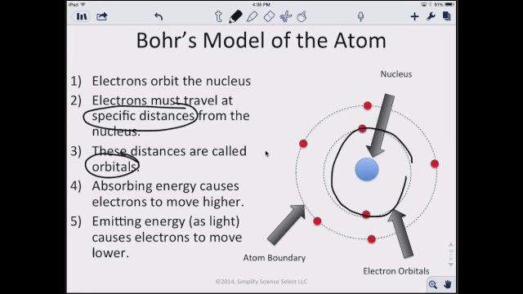And then absorbing energy causes electrons to move higher, and then as they come back down they emit light. So we talked about Dalton and the law of conservation of mass, well, this is a law of conservation of energy. If an electron goes up and absorbs energy, when it comes back down it must emit energy, and that's what those lines are. It's when an electron drops back down its energy level and it emits light. And it emits light at a very specific color depending on basically the distance that it falls.